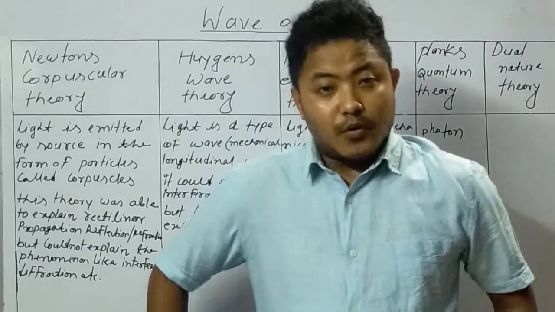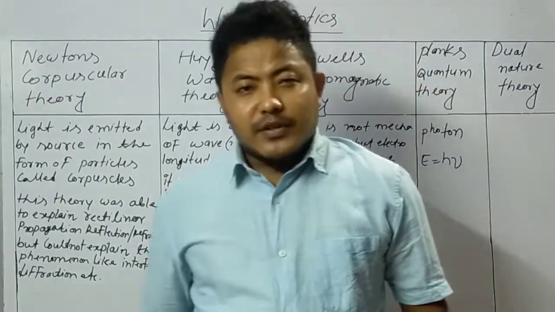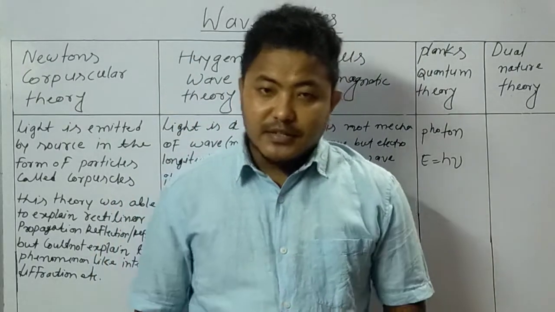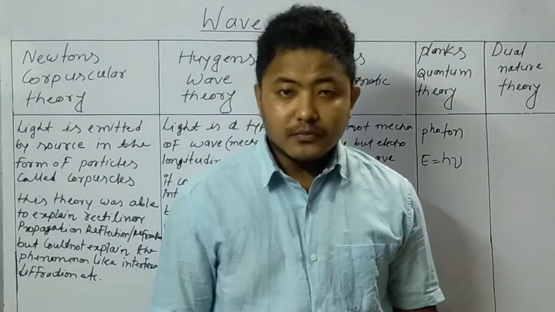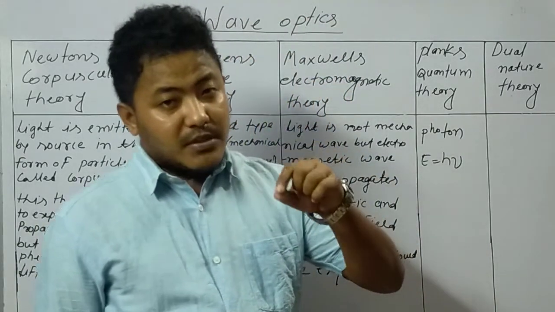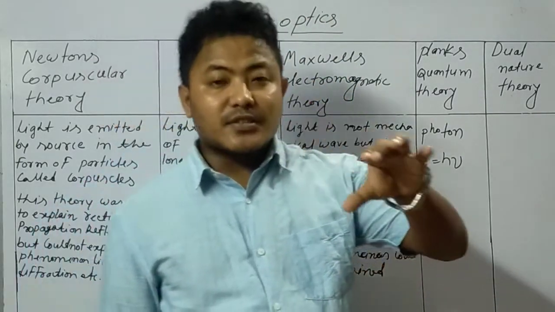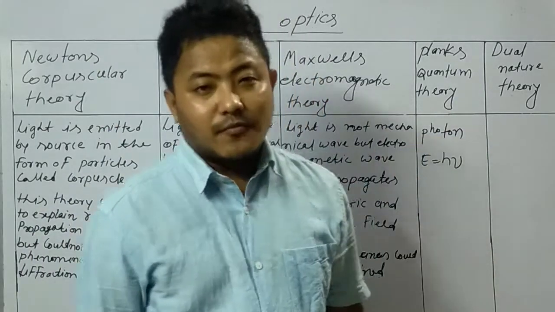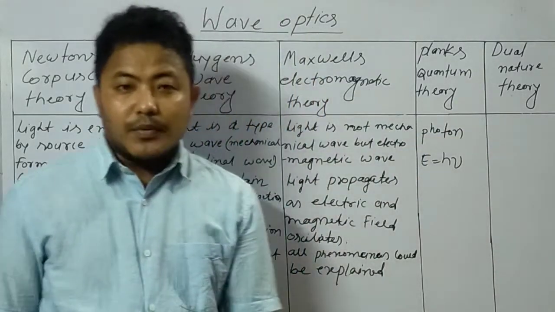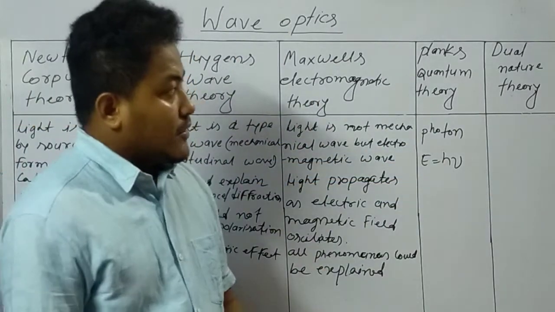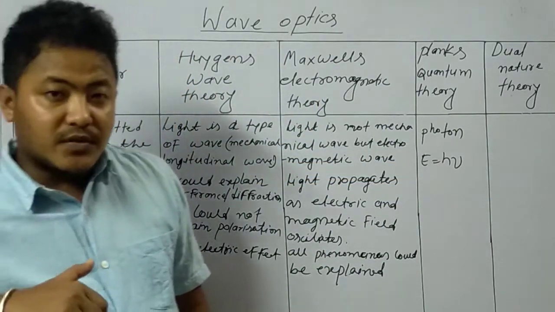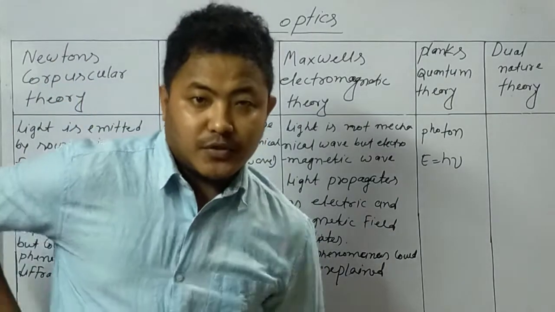That is very important. We have different theories about light, and different scientists at different times have given different opinions on the basis of the characteristics of light. Some of these opinions I will show you, and you'll come to know them as the chapter proceeds.